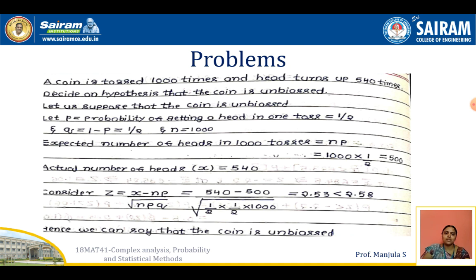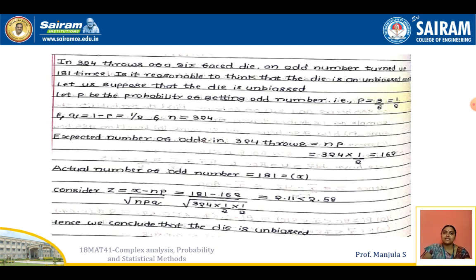This value 2.53 is less than the standard value 2.58. So we accept the hypothesis that the coin is unbiased at the 99% level of significance. Now we'll see the next problem.